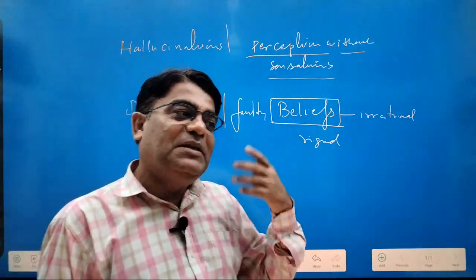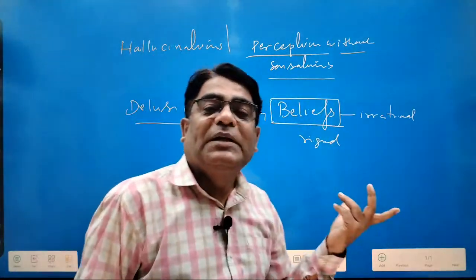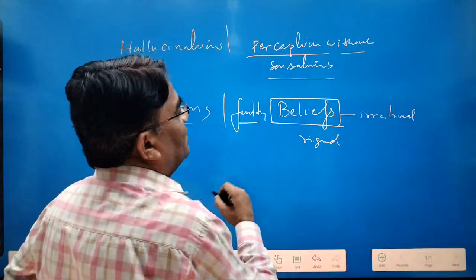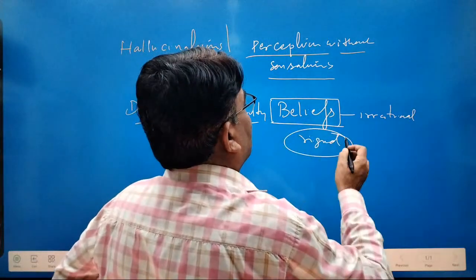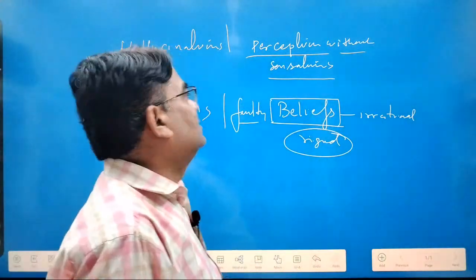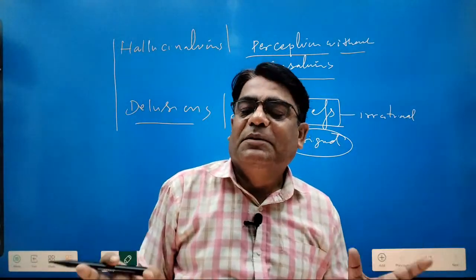This belief may be ordinary, but it may be pathogenic. So without going into detail, it is a faulty belief, rigid, and also not connected with reality. So these two are things that are connected with psychotic symptoms.